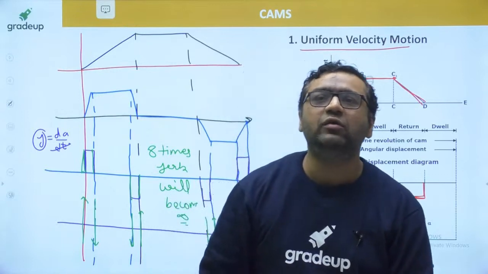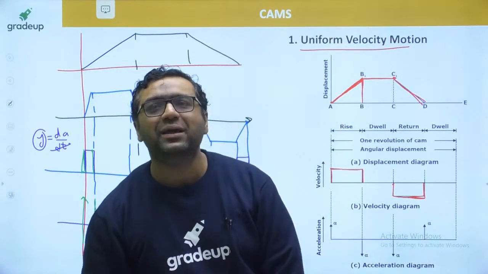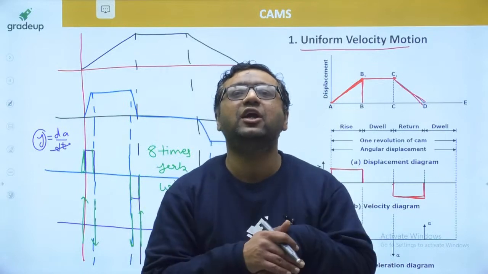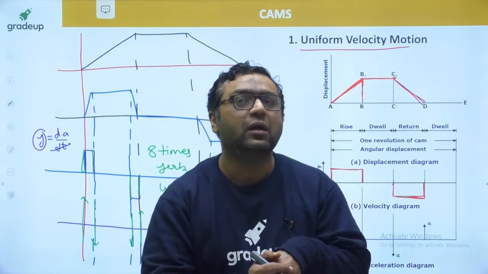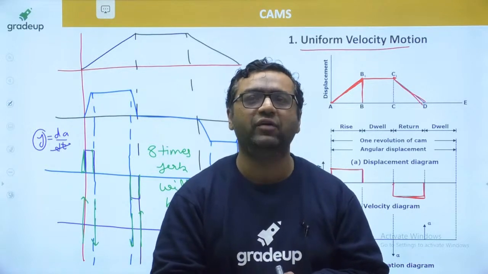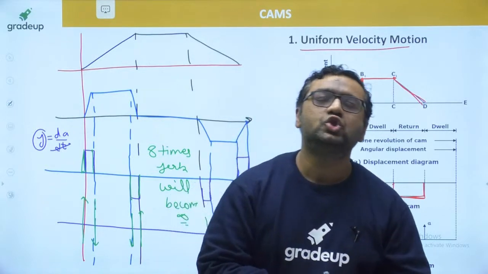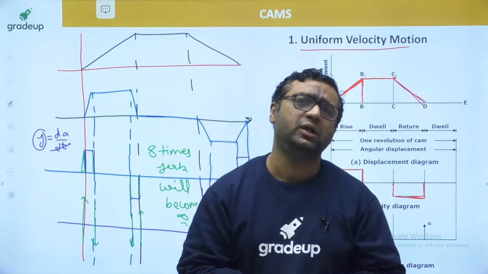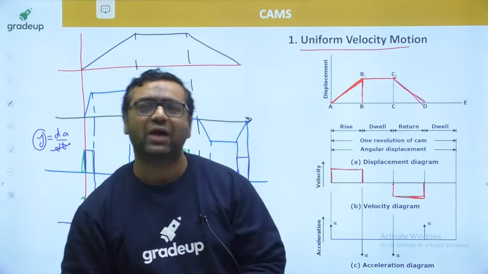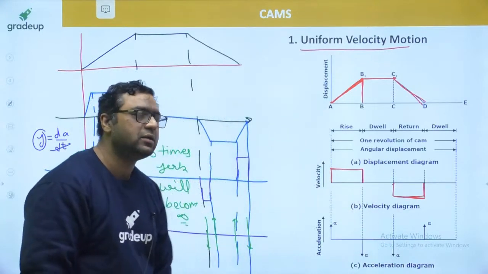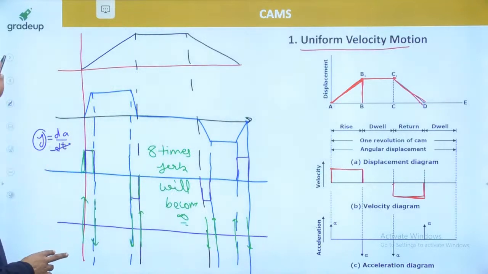And my dear, when you will be reducing the speed, obviously this kind of motion can be used only and only for low speed velocity. So that's the reason, my dear, uniform velocity motion is not used in too many applications. Okay guys, hope you are getting it. So this is uniform velocity motion.